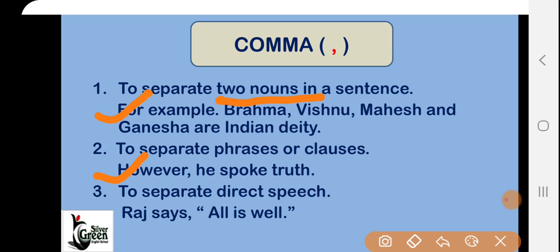The third use is to separate direct speech. Students, you know very well direct and indirect speech is a very important topic. So when we are identifying what is direct speech, at that time you can see here in the example: Raj says, comma, then in double inverted commas, all is well. So here after Raj says there is a comma, so that's why it is said to separate direct speech. Understood?